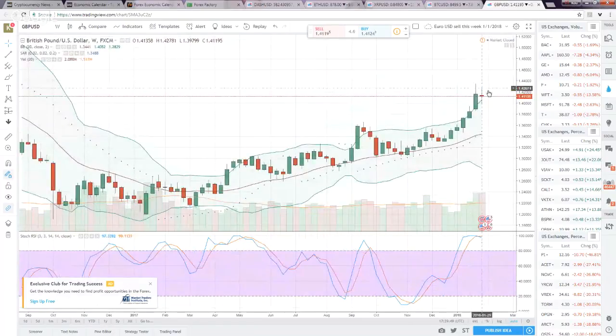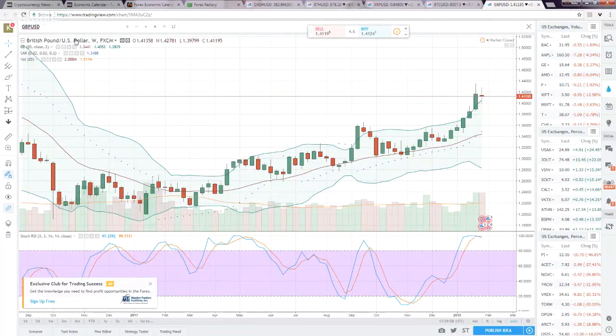On the pound here, it's got to come back down. The pound's got to come back down and close within here at the 139, 138 range for the week, if I'm expecting to buy the dollar.